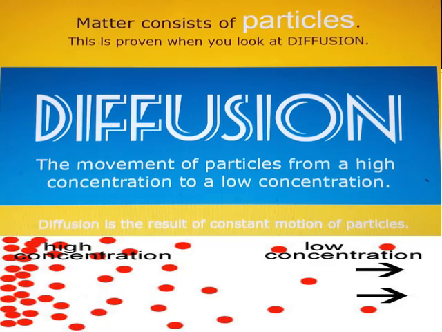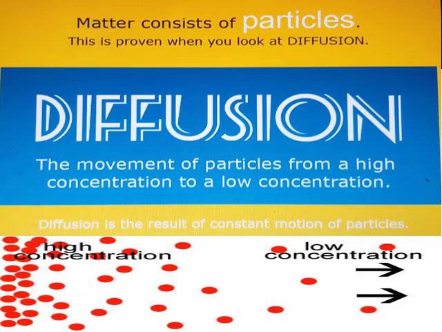The next phenomenon, the process of diffusion, gives us strong evidence to understand the nature of matter, meaning matter is made up of particles. Diffusion is the movement of particles from a higher concentration to a lower concentration. You can observe here the particles are moving from where they are large in number to that area where they are less in number.